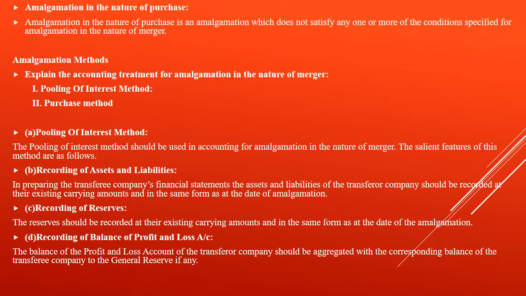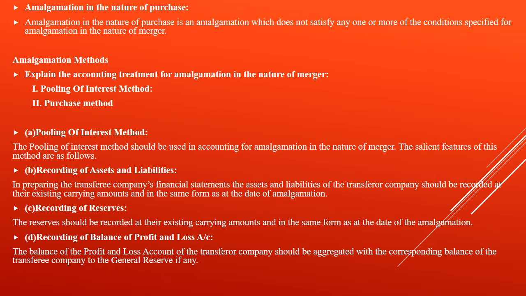Recording the assets and liabilities, that is the first point. In preparing the purchasing company's financial statement, assets and liabilities of the vendor company should be recorded at their existing carrying amount and in the same form as at the date of amalgamation.